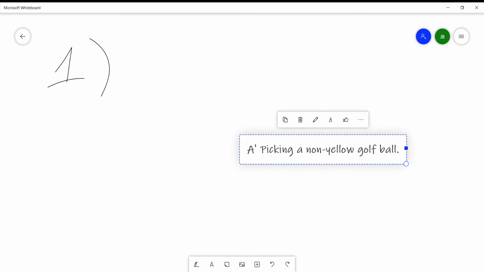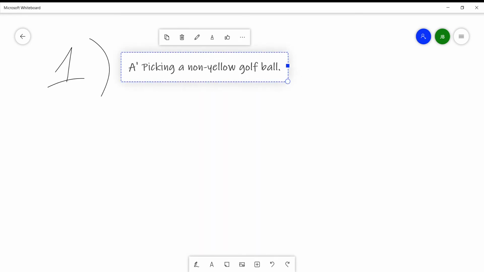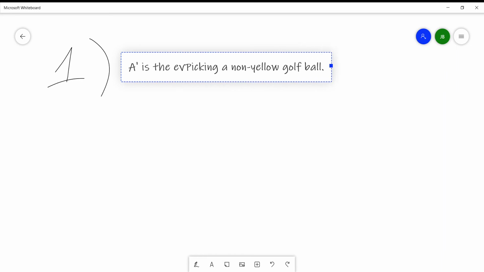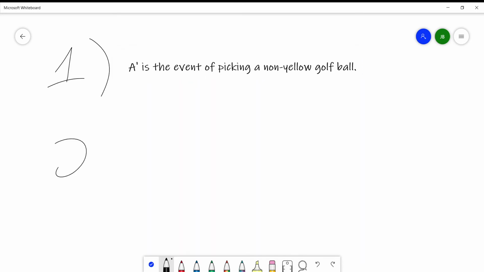I wish this worked better. There we go. Technically A prime, or the complement of A, is the event of picking a non-yellow golf ball. That is simply the definition of the complement. It's any event that does not satisfy the event. So if the event is picking a yellow golf ball, then picking a golf ball that is not yellow is the complement. Between those two, there's a 100% chance of either A or the complement of A happening. Just basic definitions.